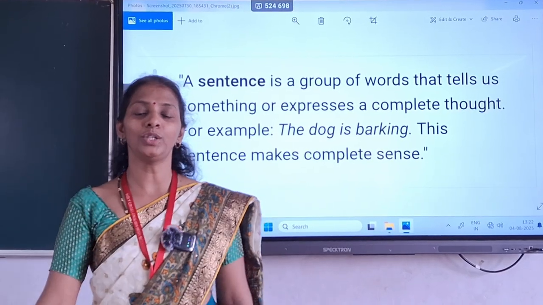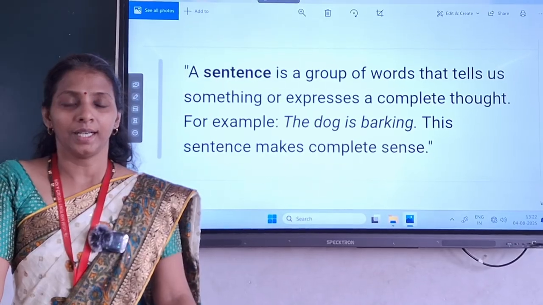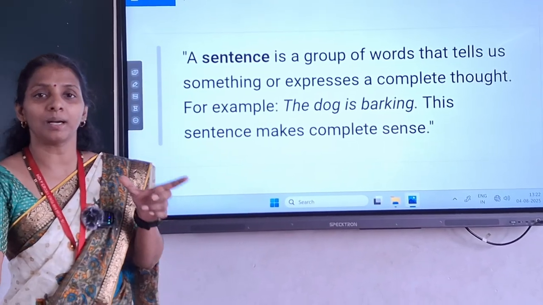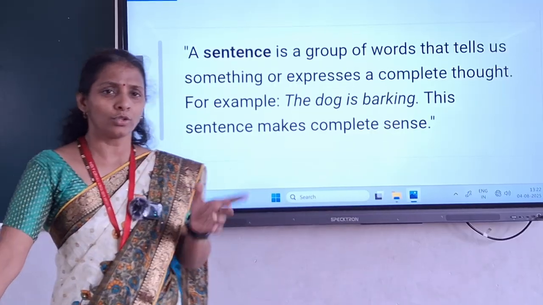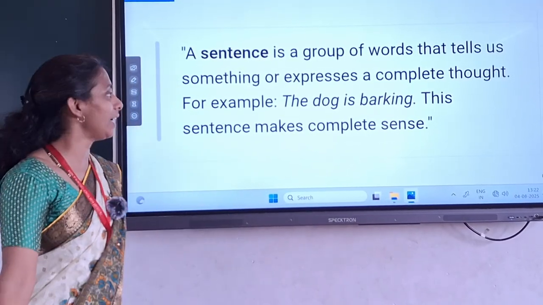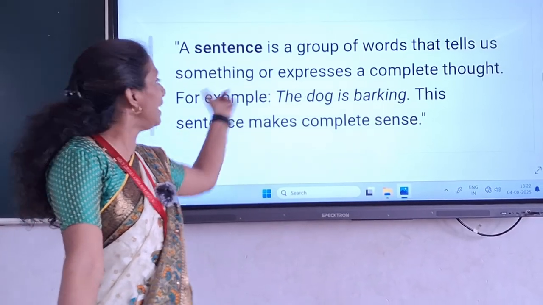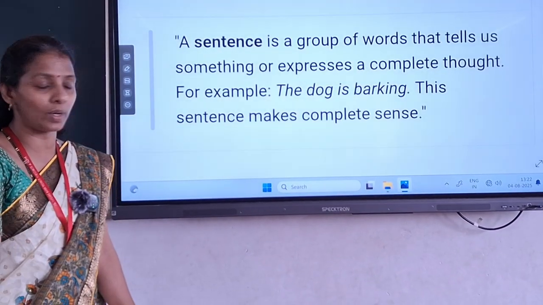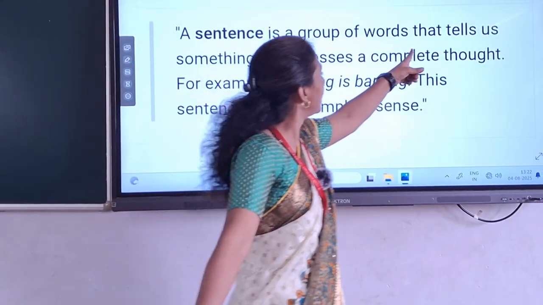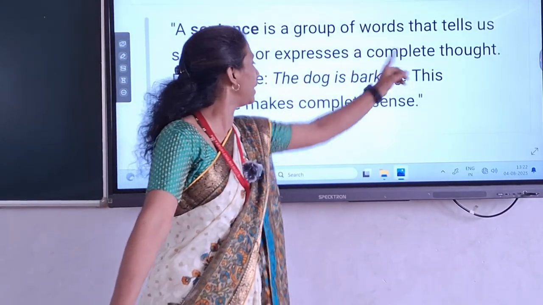So today we are here to study a very important topic about the sentence, or two parts of the sentence, which is subject and predicate. So for that, first we will learn what you mean by sentence. Okay, so here we are. Let us read the definition of sentence once. The sentence is a group of words that tells us something or expresses a complete thought.